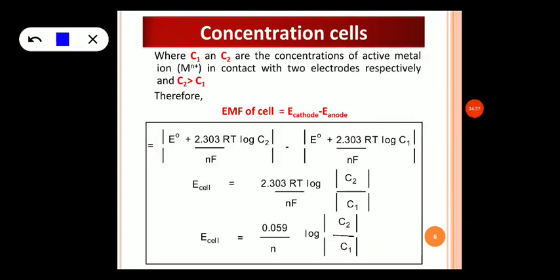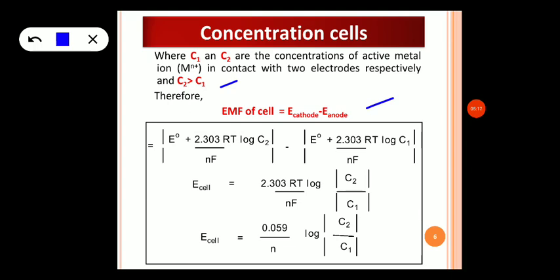Let us derive an expression for the concentration cell according to the representation, where C1 and C2 are the concentrations of active metal ions in contact with the two electrodes respectively, where C2 is greater than C1. C1 is the concentration of electrolyte in the anodic compartment, whereas C2 is the concentration of electrolyte in the cathodic compartment, and C2 is greater than C1. Therefore, the EMF of the cell is given by E cathode minus E anode according to the standard definition.